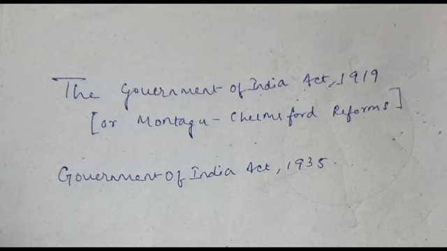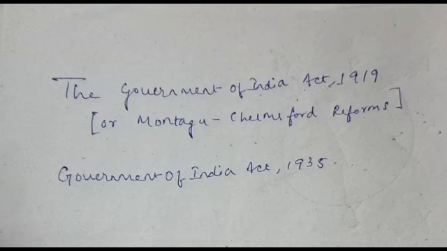Now, the Act also provided that a statutory commission was to be set up every 10 years after the Act was passed, and this statutory commission would have the task of inquiring into the working of the system of government that was being introduced in the country. Such a statutory commission was the Simon Commission of 1927, which was definitely an outcome of this provision.